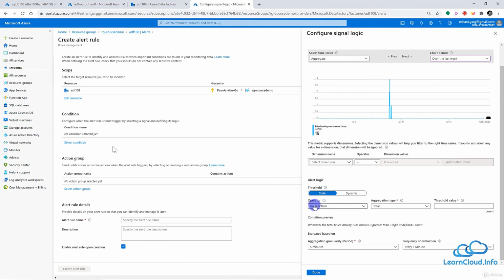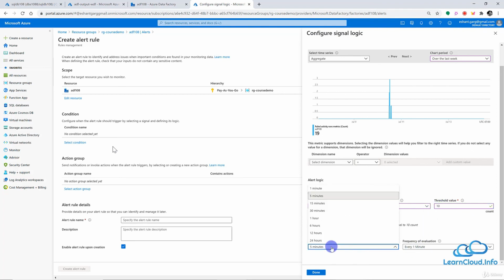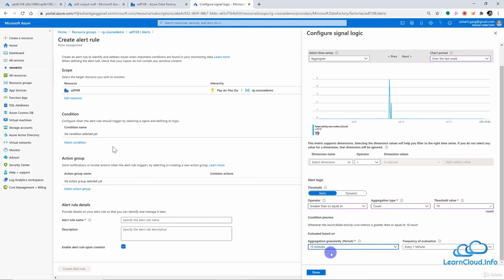It means that you're defining whenever it is greater than or equal to total, or maybe I would say the count is 10. So if my activity failed greater than or equal to 10 times, then I will get an alert. Now, 10 times in what context? So that we will define here, that we will check in every, let's say 15 minutes. So in the last 15 minutes, if the count is greater than 10, then I will get an alert.